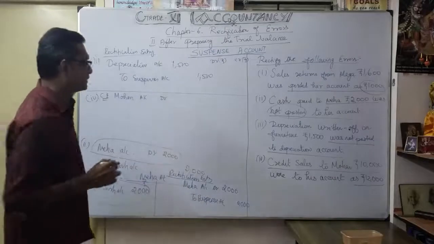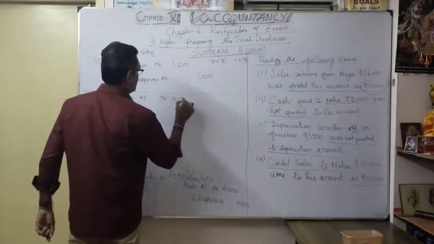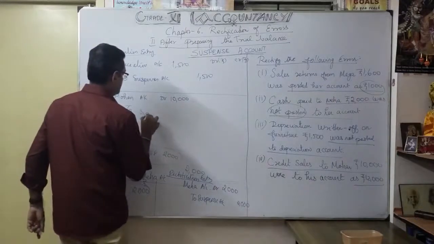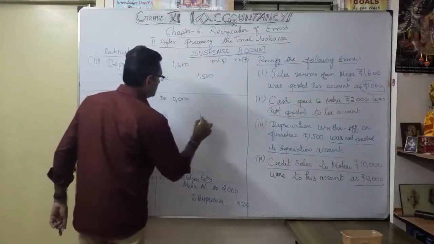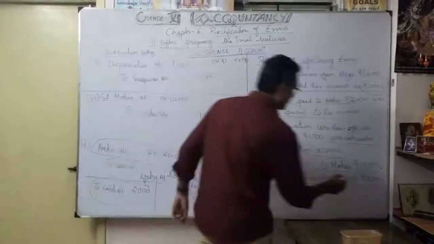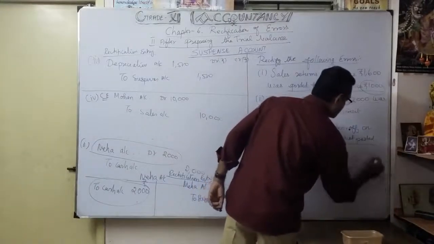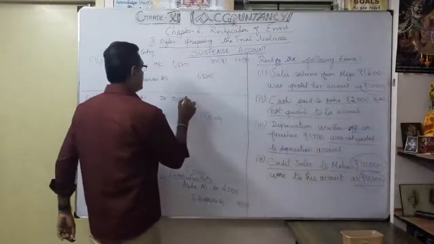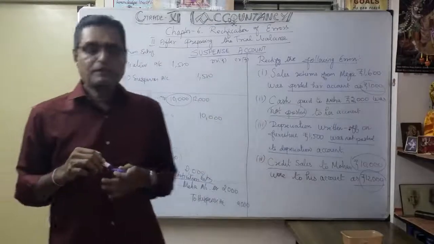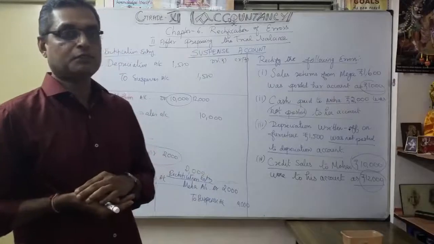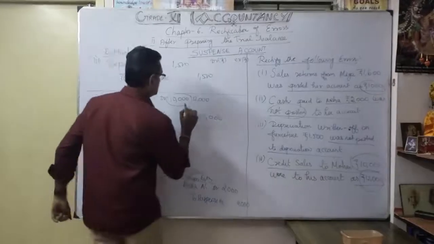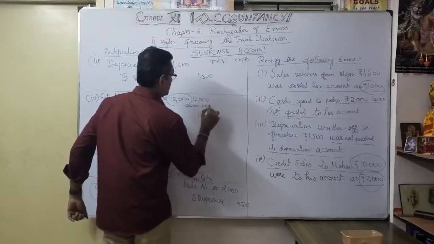How much did we sell actually? 10,000. Okay, 10,000 to what? Sales account. Sales account, 10,000. This is our correct entry. But what happened? In his account they debited 12,000 instead of 10,000. So instead of 10,000 they have done how much? 12,000. So what happened? Excess debit. How much? 2,000. Understood? So excess debit, how much? 2,000.